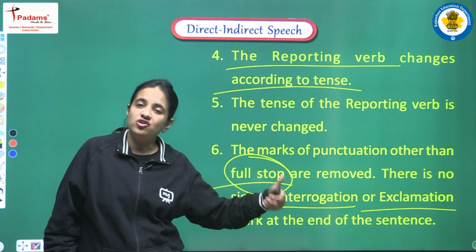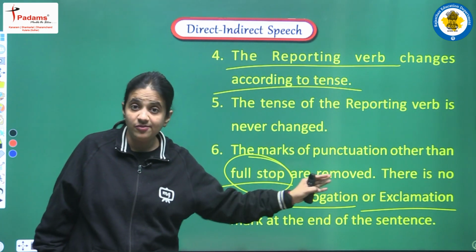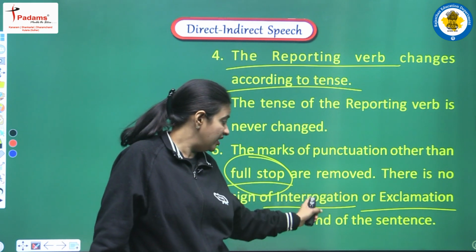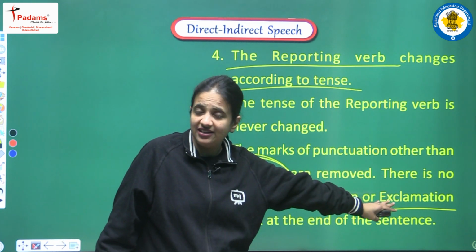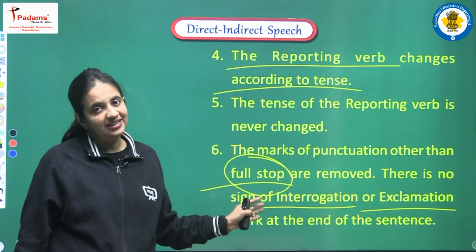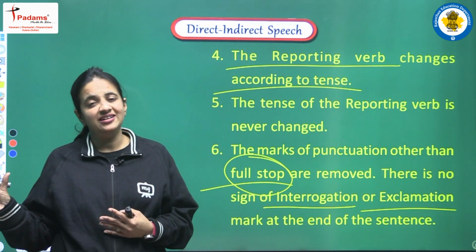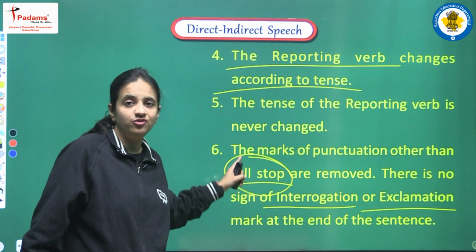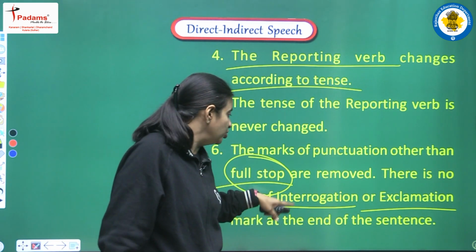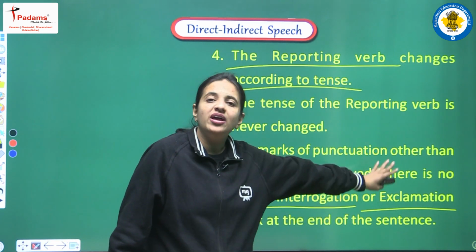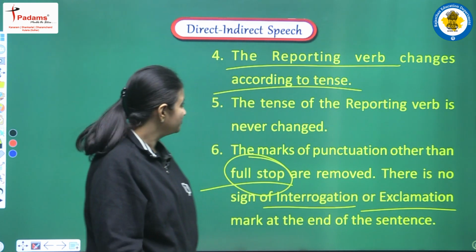And yes, this point also we will discuss in a very detailed manner when we discuss interrogative sentences and exclamatory sentences. But right now just understand this thing: in a sentence of indirect speech, at the end of the sentence there can be only and only a full stop. There can be no interrogation mark and no exclamatory mark.